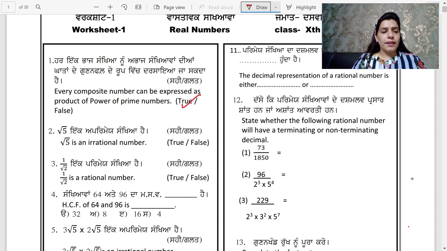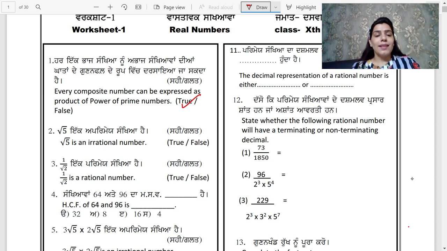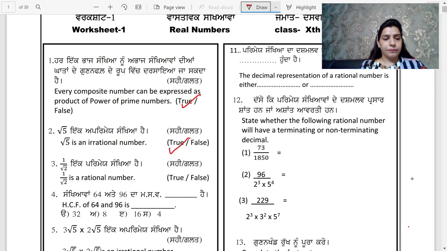Moving on to the next question, that root 5 is an irrational number. This is again a true statement. Root 5 एक अपरिमेय संख्या है. This is a true statement.